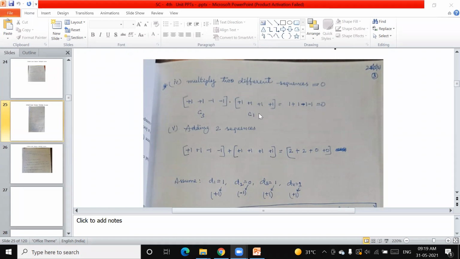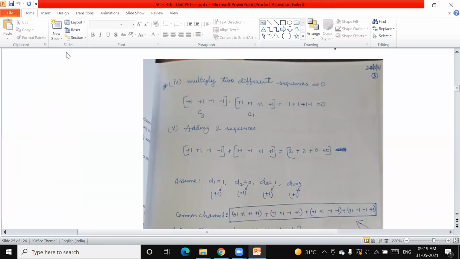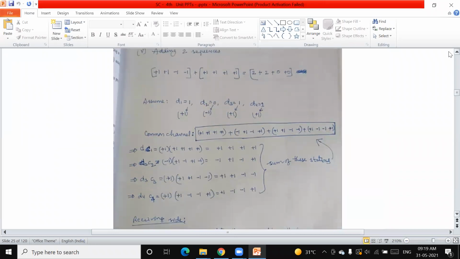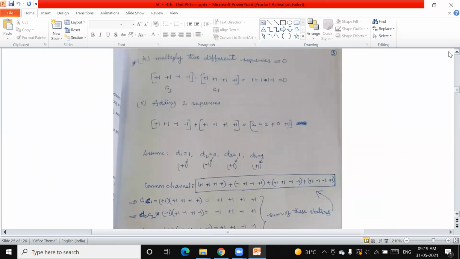Now here, just because of the technical problems, it was stopped and reconnected. Now, this is the 4th property. Multiplying the 2 different sequences, we already covered, right? Now here you can see this. Fifth one: if you multiply the different codes, you can get the 0.